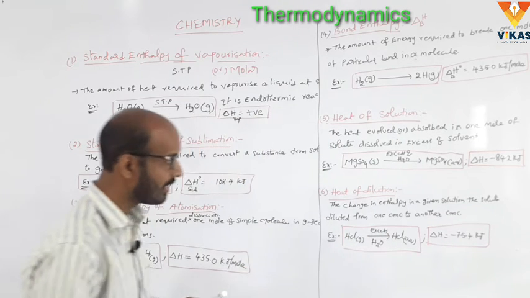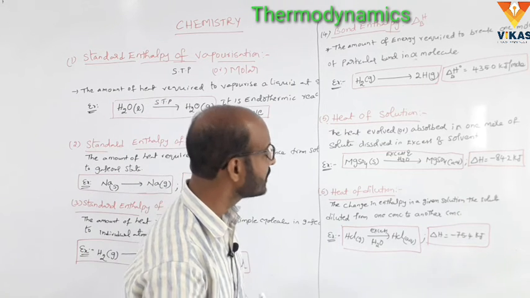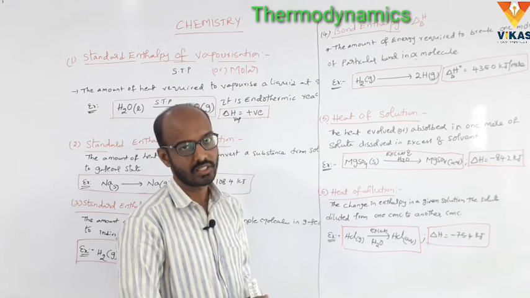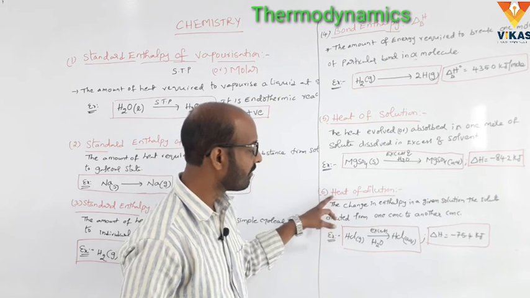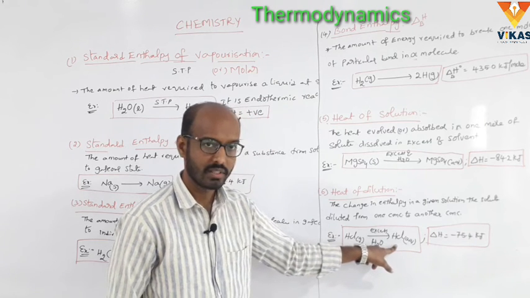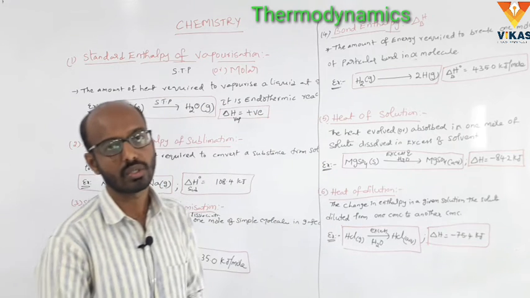So what is the heat of dilution? The change in enthalpy in a given solution, when the solute particle is diluted from one concentration to another concentration, is called heat of dilution. The example is HCl gas converted into HCl aqueous. See, the delta H is equal to minus 75.4 kilojoules.